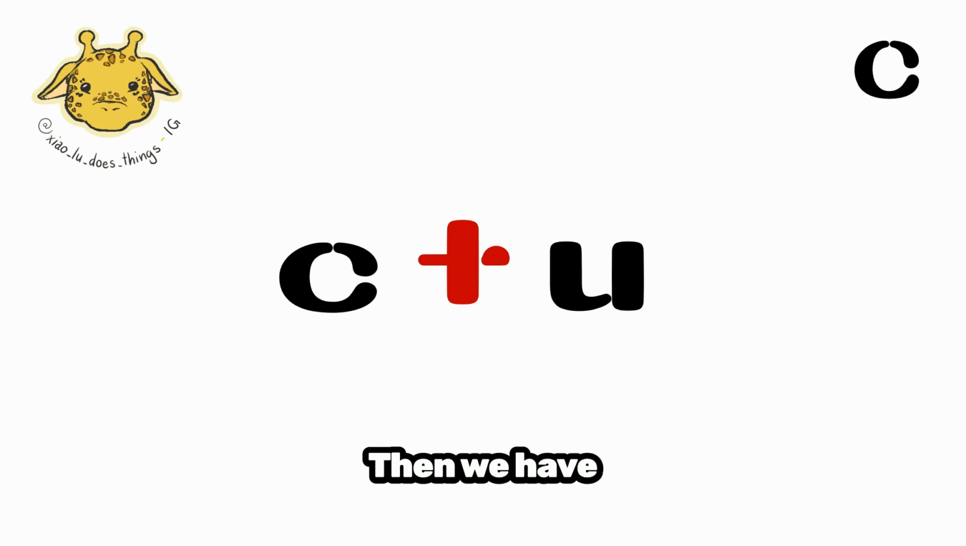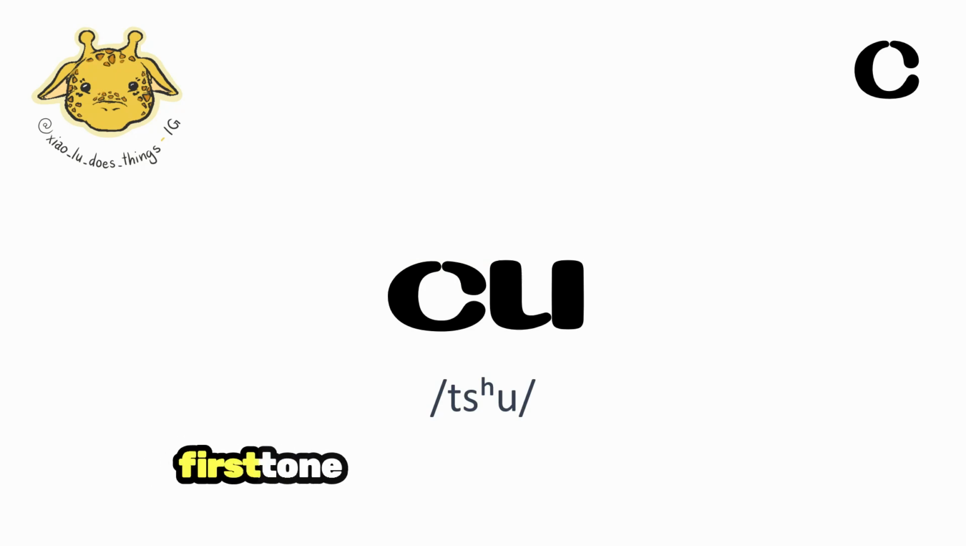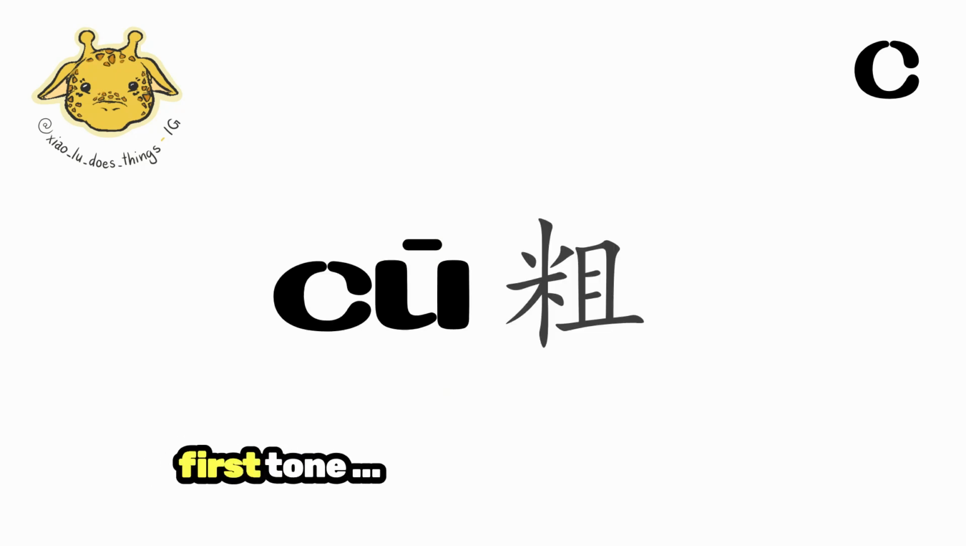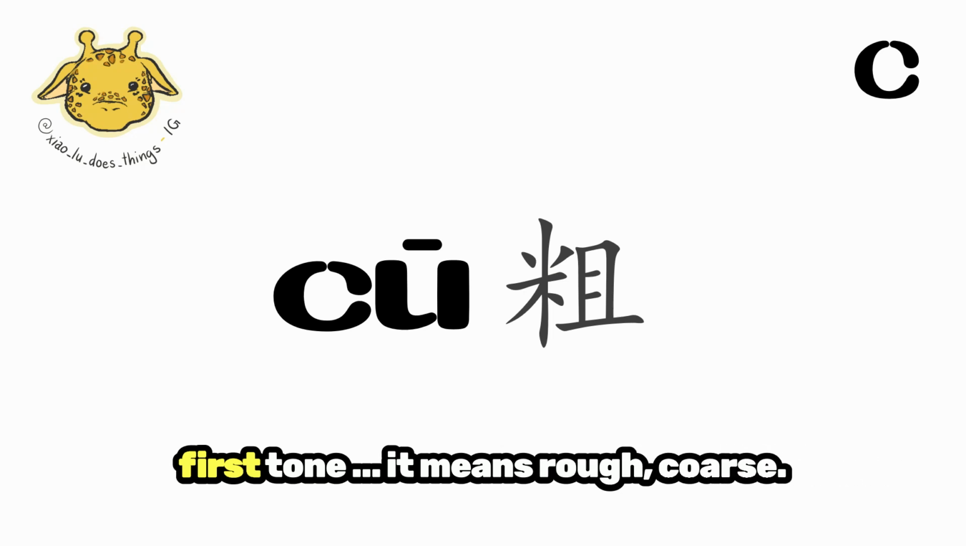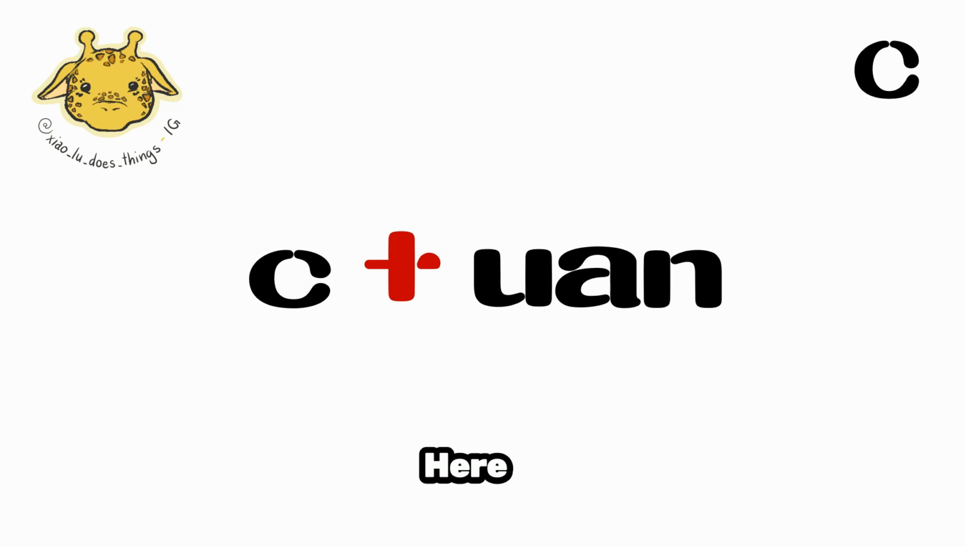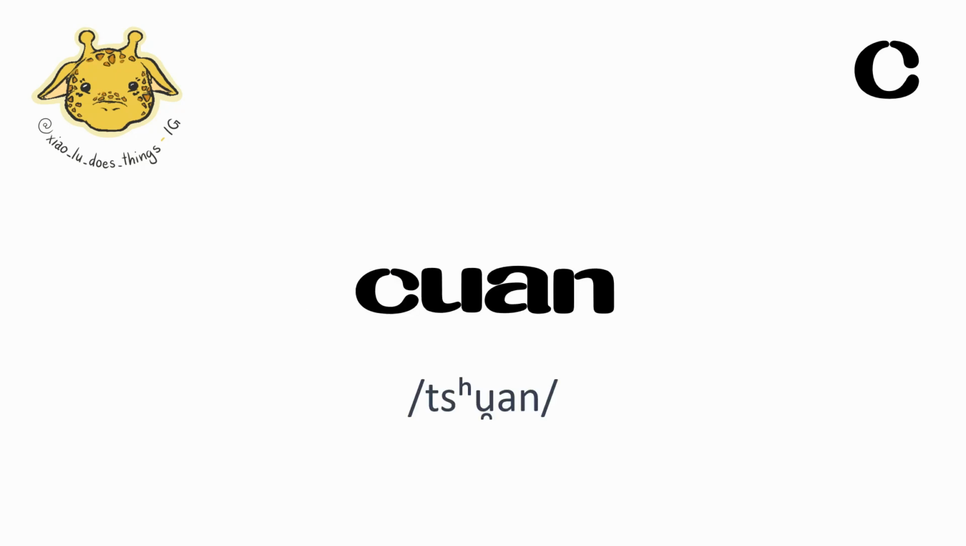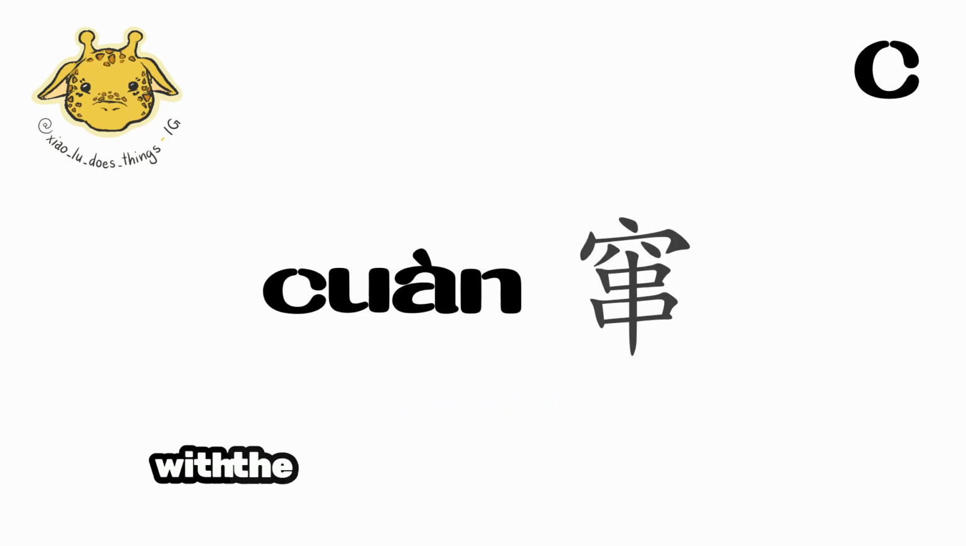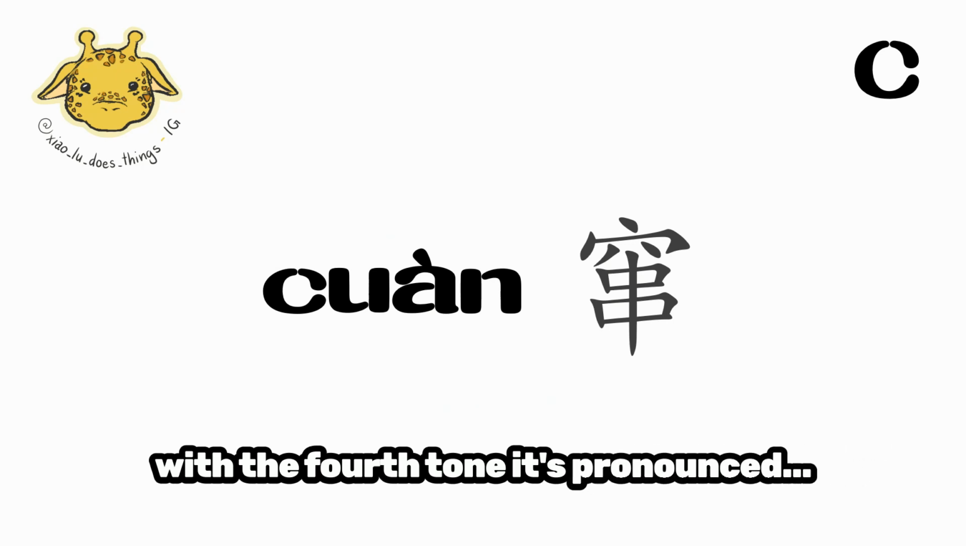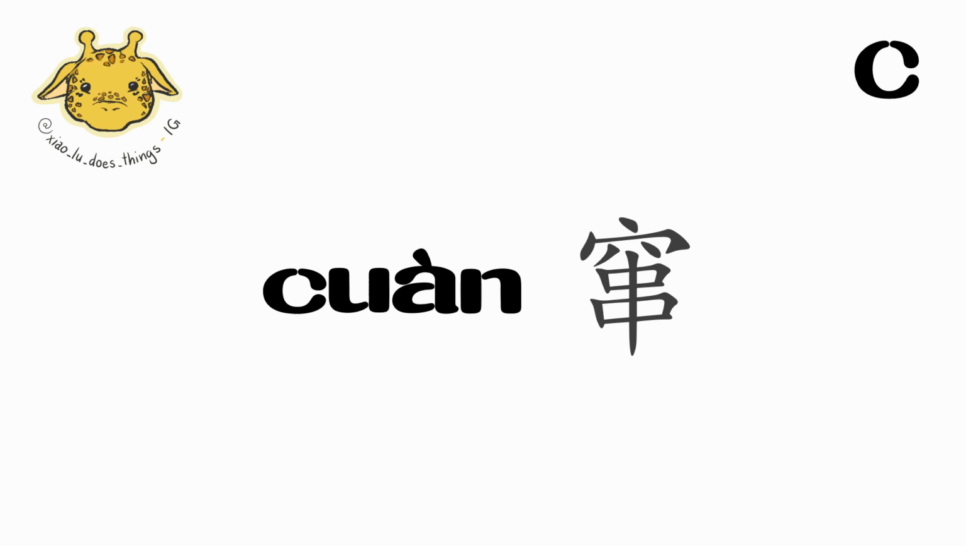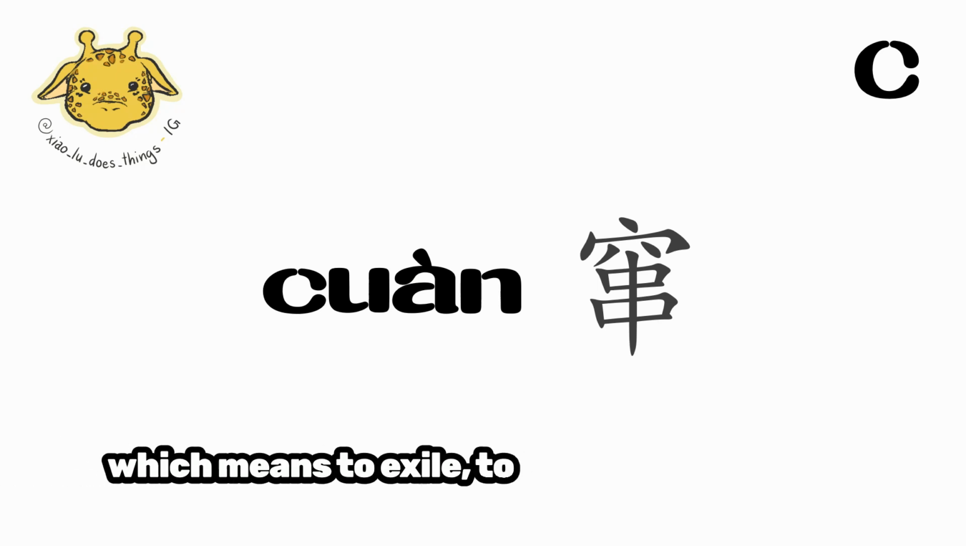Then we have ci, u, cu. First tone, cu. Cu means rough, coarse. Here, ci, wan, cuan. With the fourth tone, it's pronounced cuan, which means to exile, to banish, to run away.